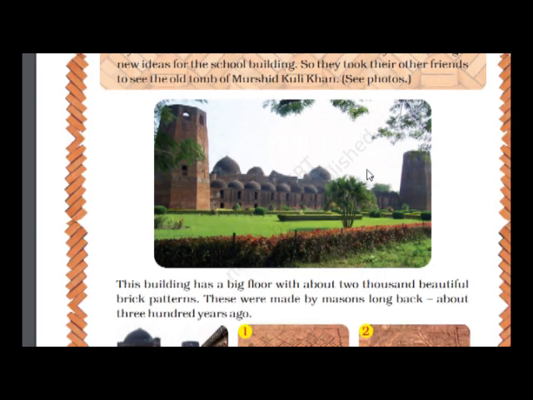Children, this is the old tomb of Murshid Kuli Khan, and this building has a big floor with about 2000 beautiful brick patterns. These were made by masons long back, about 300 years ago. Children, in this tomb you can see many beautiful brick patterns, and these are very old. This is a very old building.